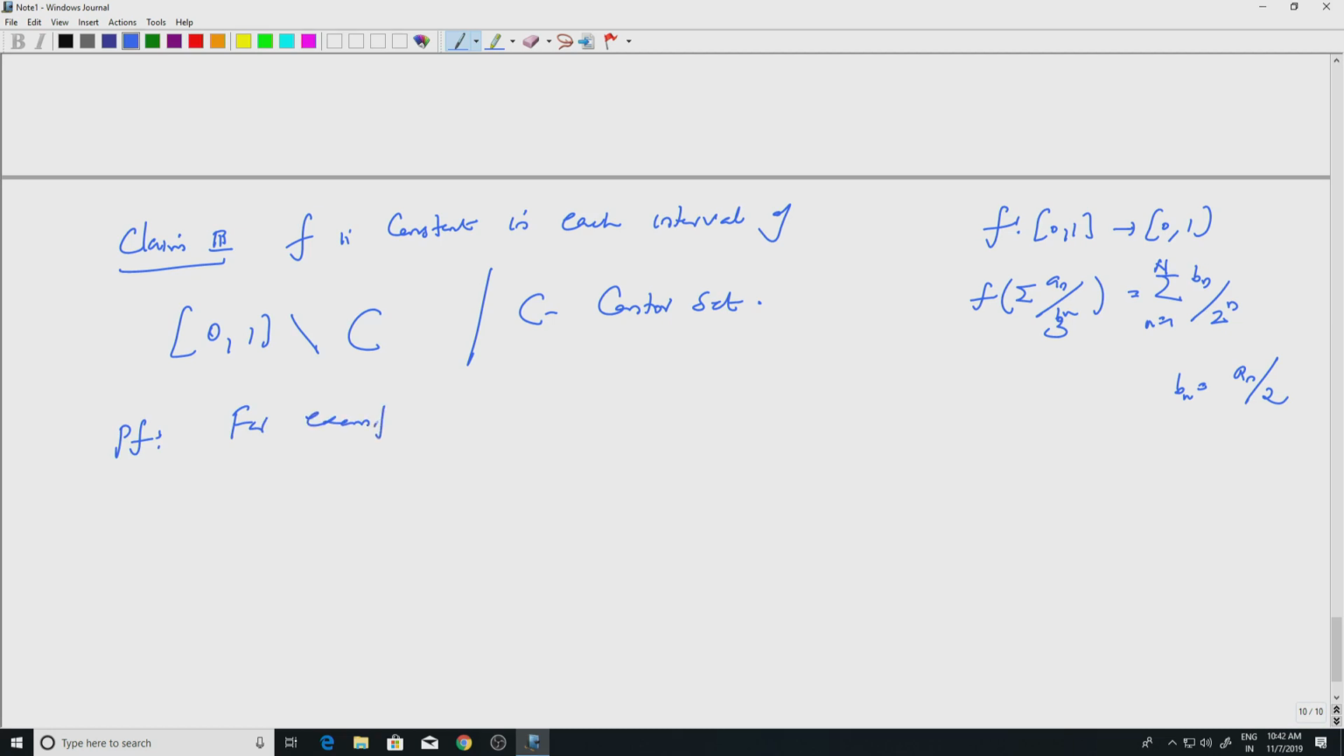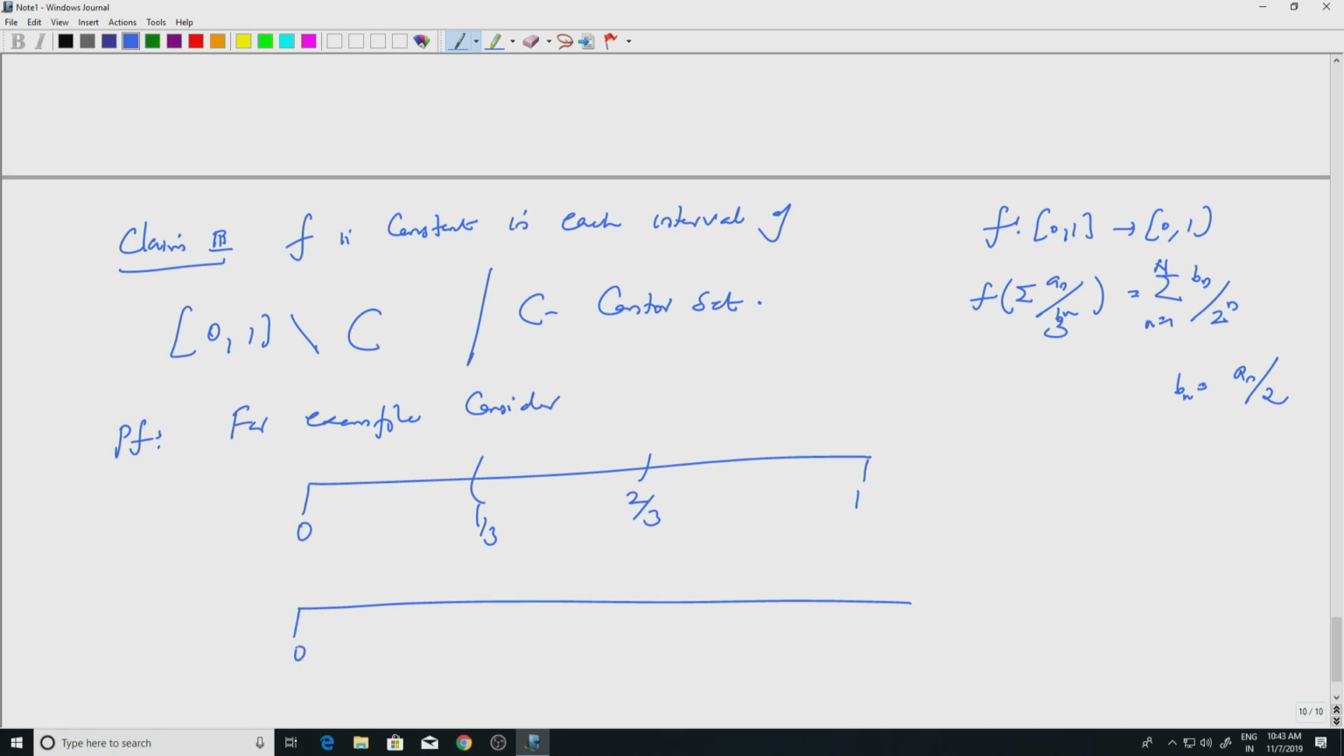For example, consider the first step in the Cantor set construction. So, I have 0, I have 1, I have 1 by 3 and 2 by 3. We are throwing out this interval, and in the next step we are throwing out the remaining 1/3. So, this is already gone, and this interval you divide into 3 parts and you throw away these things. All these intervals are disjoint. This is one interval, this is another interval, this is another interval, they are all disjoint.